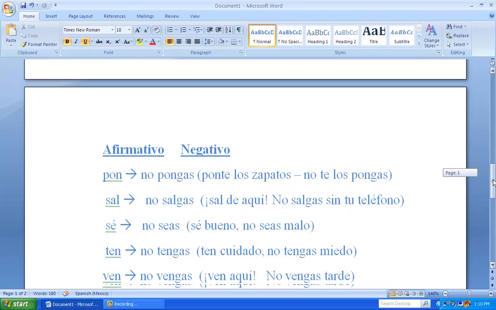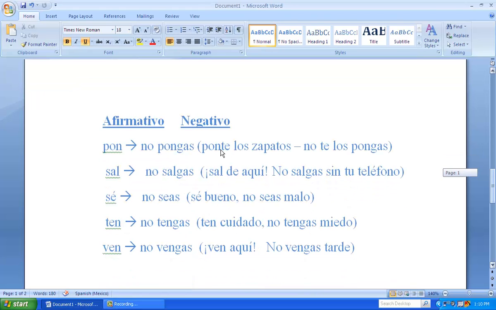Y los otros verbos irregulares son poner, to put. Pon, no pongas. Put, don't put. So if we're using that reflexively, for example, when I say put on your shoes, we say ponte los zapatos. And don't put them on. No te los pongas.